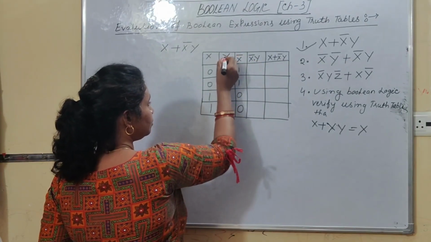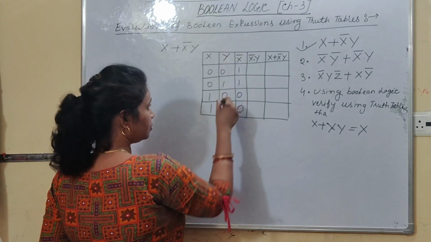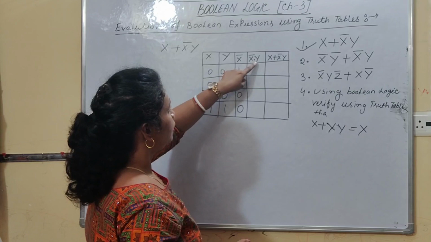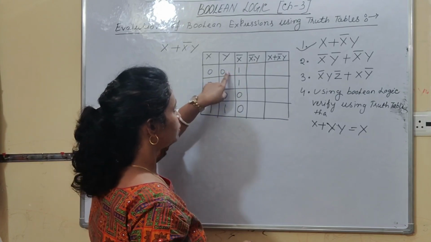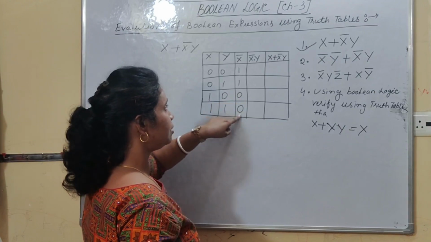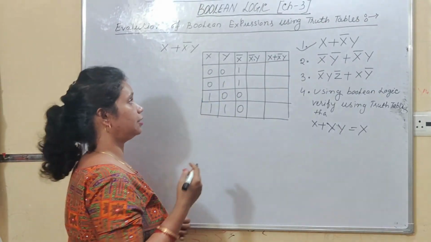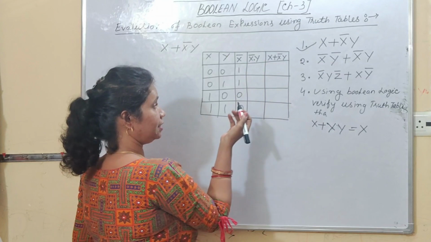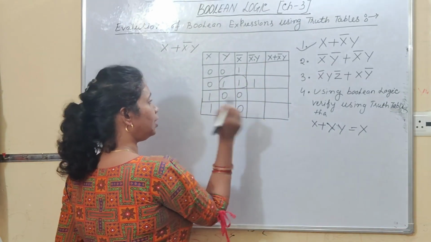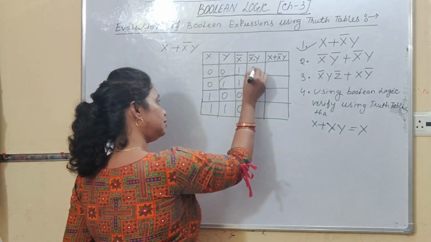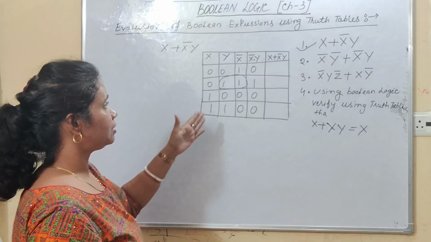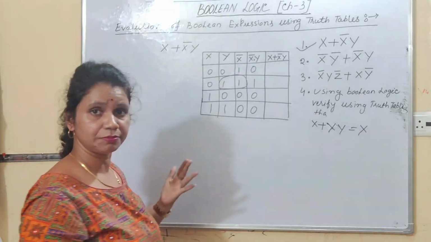Now you have to find out the value of x bar dot y, right? So what are the values of y? Already in this column the values are there. So now you have to find the output of x bar and y. So 0 dot 1, 1 dot 1, 0 dot 0, 1 dot 0. So students, just try to recall that the AND operator says that if all the input combinations are true, then your output is true. Otherwise, 0 dot 1, it is 0, 0 dot 0, it is 0, 1 dot 0, it is 0. Right, students? So now we have got the value of this small expression, that is x bar dot y.